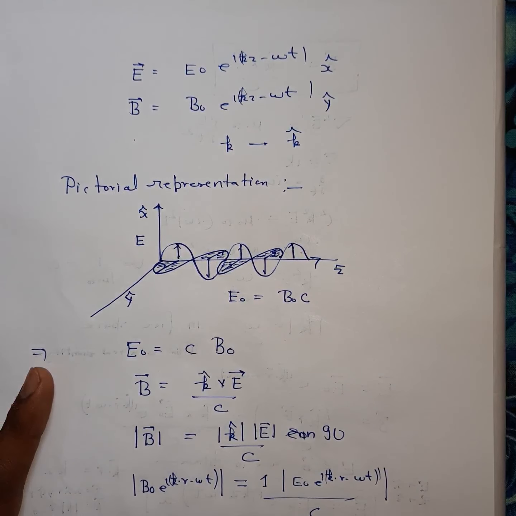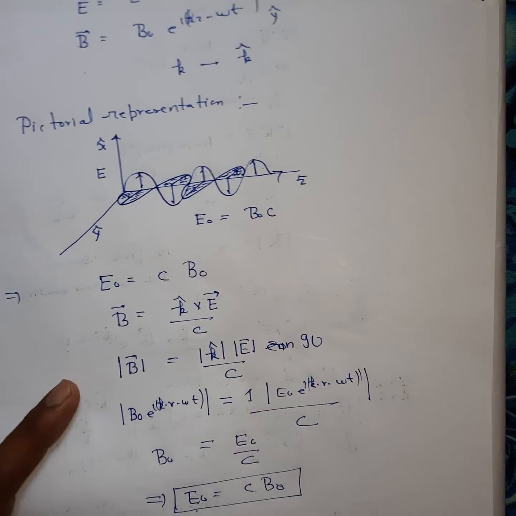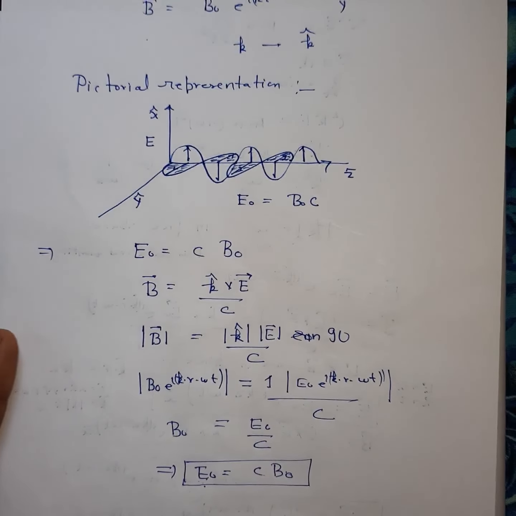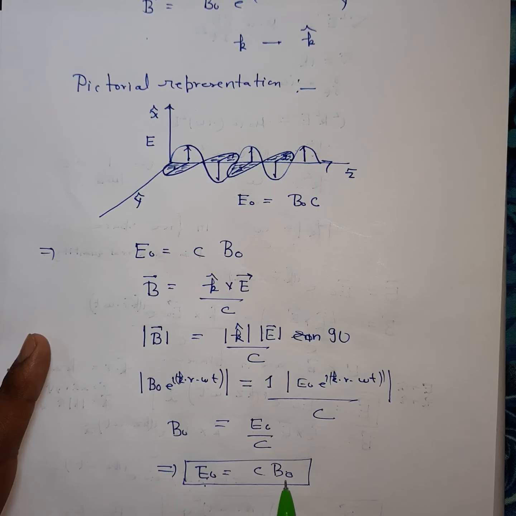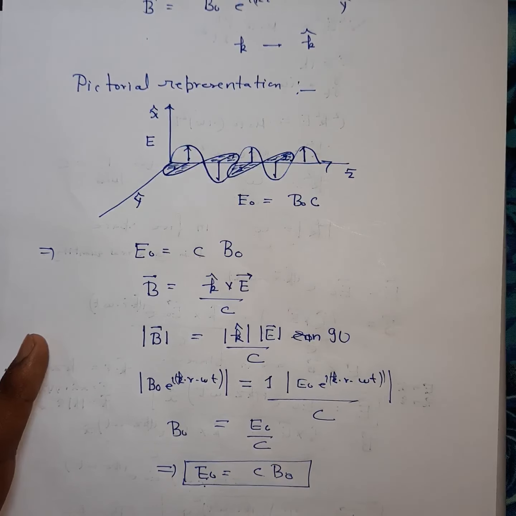So the amplitude of the electric field oscillation is c times the amplitude of the magnetic field oscillations. So E0 is c times B0. E0 is the amplitude of electric field oscillations, and B0 is the amplitude of magnetic field oscillations.